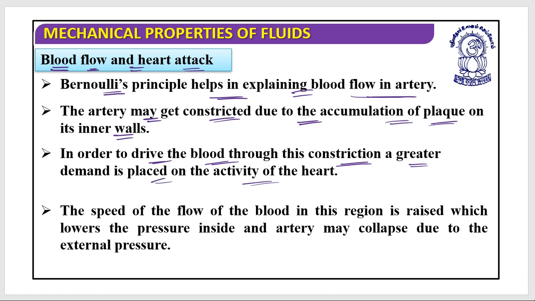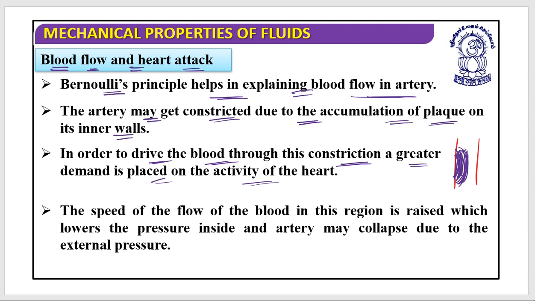Basically, let's suppose this is the artery through which blood should flow. Now, there are certain things that have been stuck to it. Generally, we call this cholesterol. Medical students might know it better than me, but this is for engineering students.